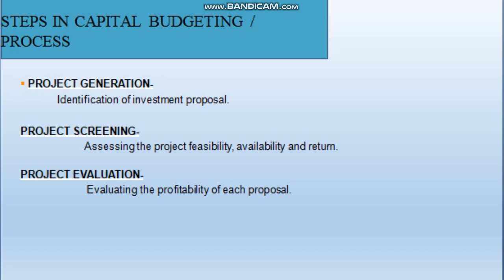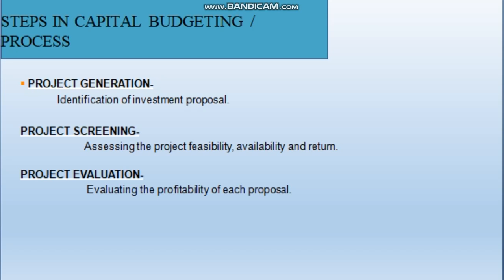And the second type of cash flow is net annual cash inflow or operating cash flows. The initial investment is expected to generate a series of cash inflows in the form of benefits or returns from the project, and these cash inflows are called net annual cash inflows or cash flows. This may be the same every year throughout the life of the project, or it may vary from year to year.